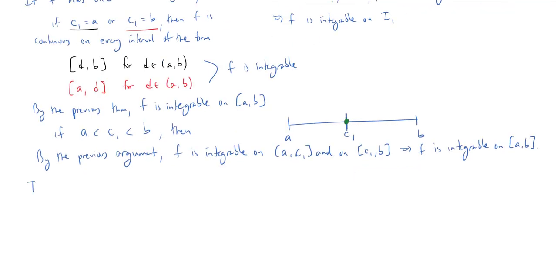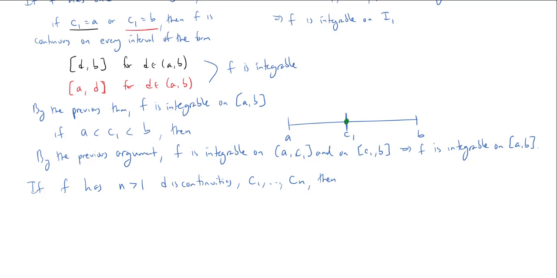Okay, fine. If f has n, let's say greater than 1, discontinuities C1 through Cn, then what can we do? Well, here's where we're going to use induction. We're going to assume that we know that the result is true for any number of discontinuities less than n. And we're going to then show that the result holds for n. All right? So maybe it'll help to draw a picture here.